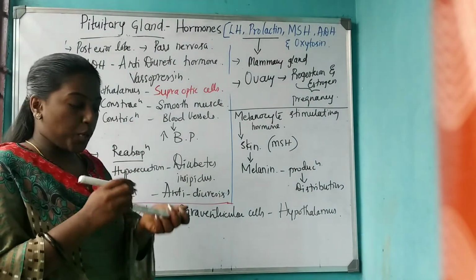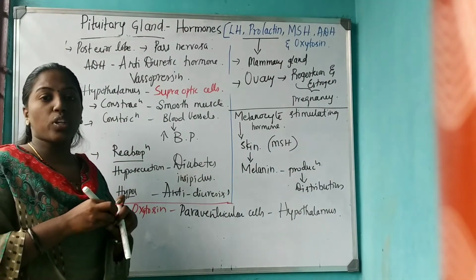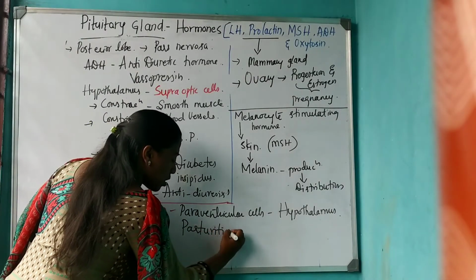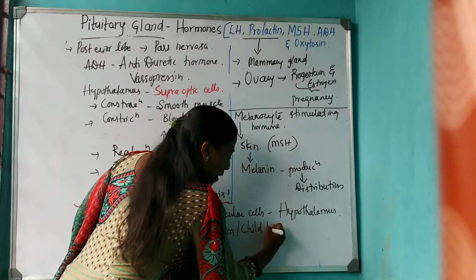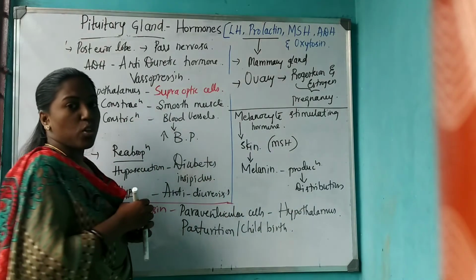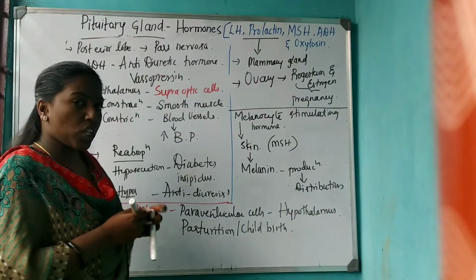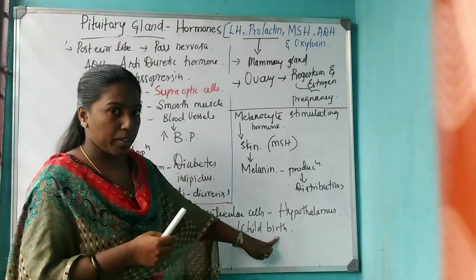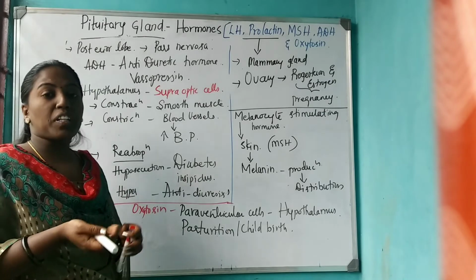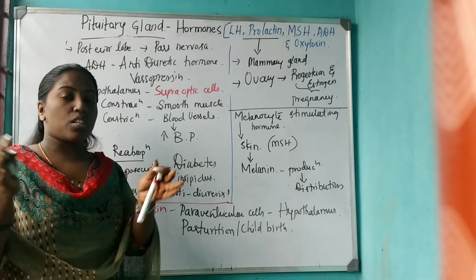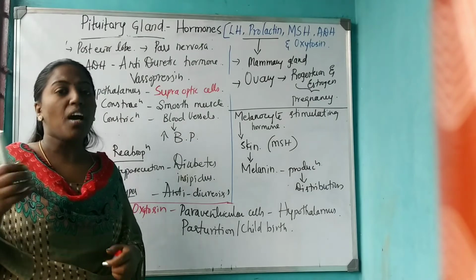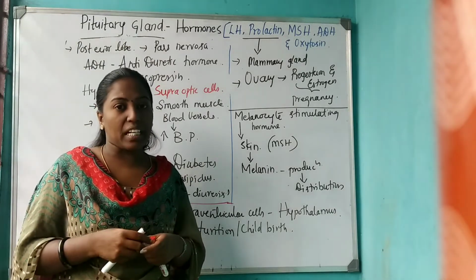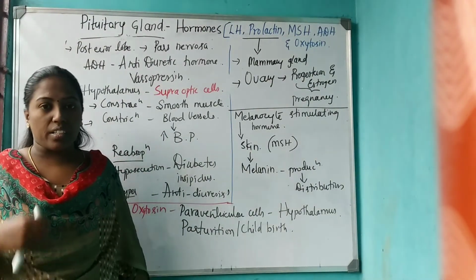Oxytocin is released during parturition, or childbirth. During that time, you can see the release of oxytocin. What is its function? It causes contraction of the uterus, hence helps in childbirth. Not only that, after parturition it causes the ejection of milk from the mammary glands. So these are the 9 hormones secreted from the pituitary gland. Let us discuss some questions related to the topic.